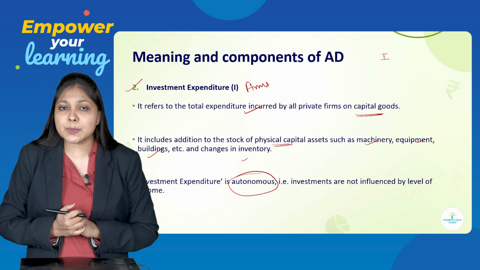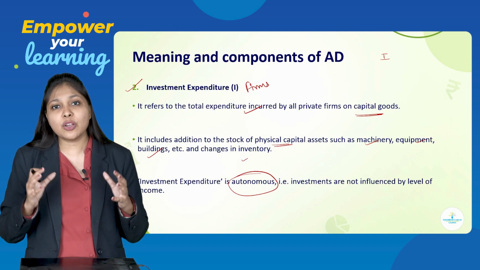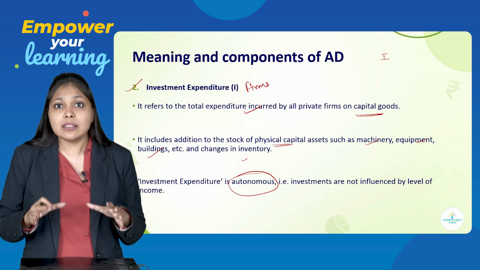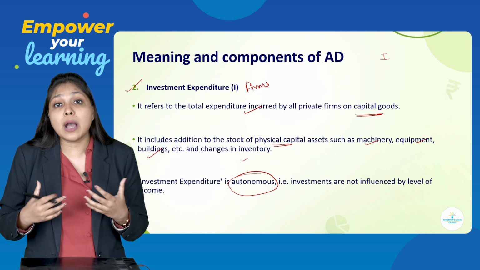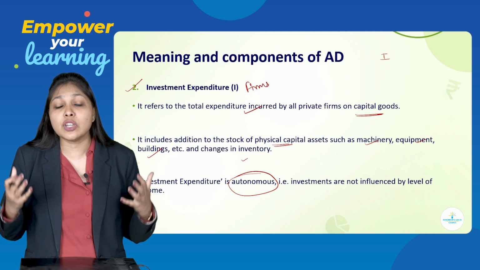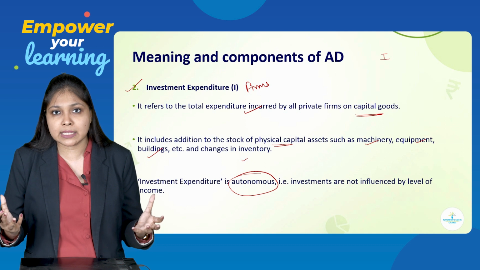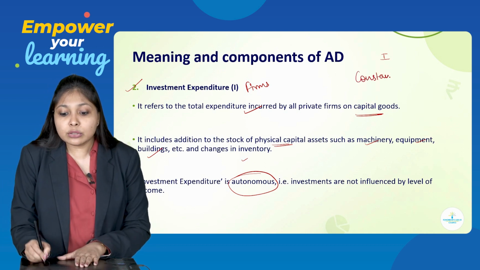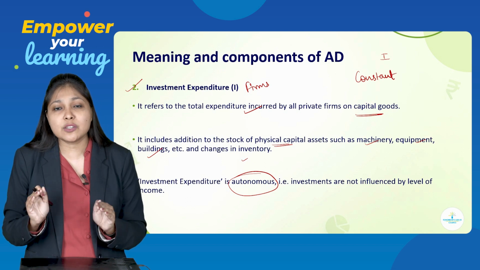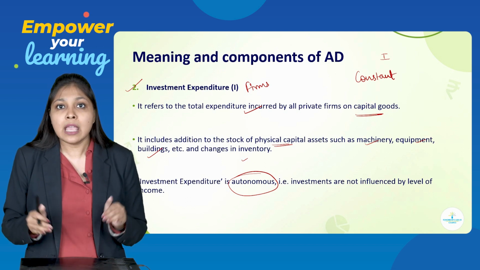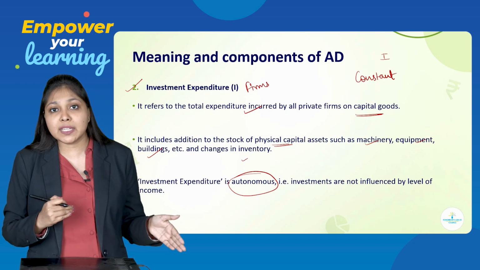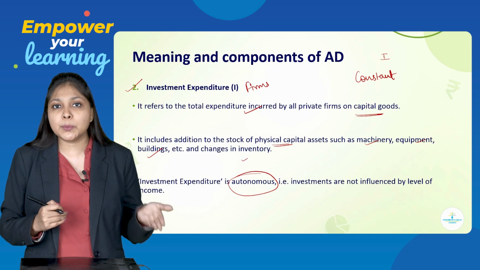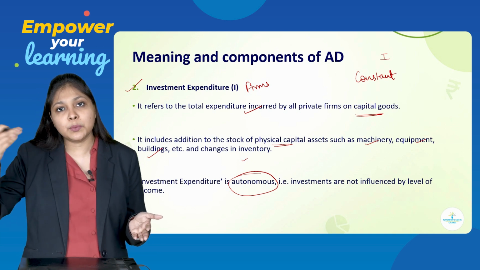What is autonomous expenditure? To make the concept easier to understand, we are going to assume that investment expenditure is always going to remain autonomous in nature. Autonomous means nothing but constant. Throughout the time, your investment expenditure remains constant. If you are assuming it to be 50, then throughout the time it will be 50 only. If you are assuming it to be 20, every time it is going to be 20.